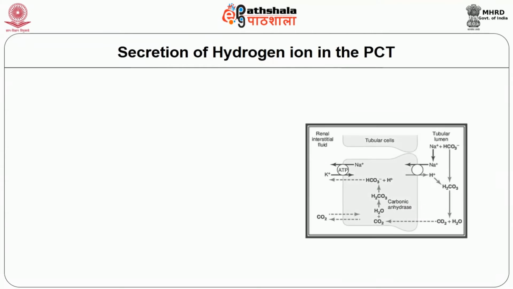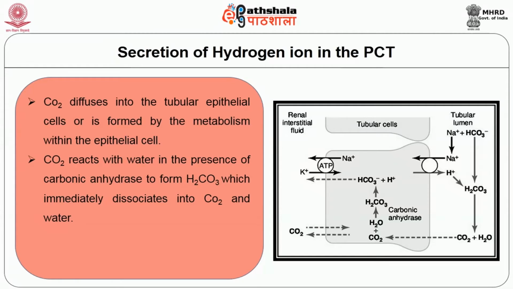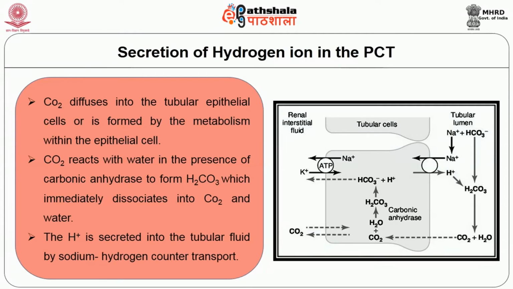Now the carbon dioxide that diffuses into the tubular epithelial cells, or that is formed by the metabolism within the epithelial cell, reacts in the presence of carbonic anhydrase to form carbonic acid, which immediately dissociates into hydrogen ion and bicarbonate. Now the hydrogen ion is secreted in the tubular fluid by sodium hydrogen counter transport.